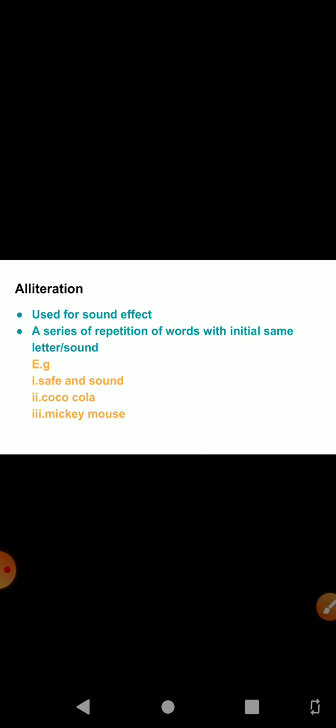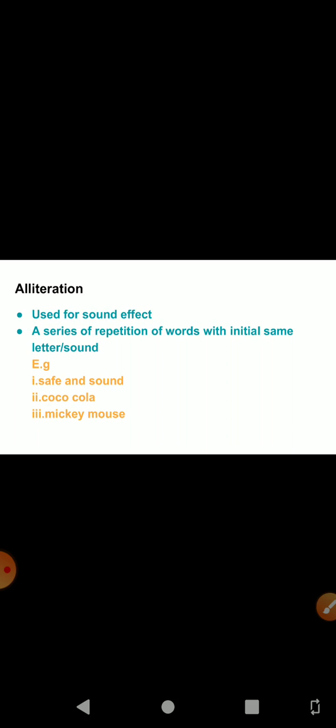So it is the use of two or more words that begin with the same letter or sound, such as safe and sound.